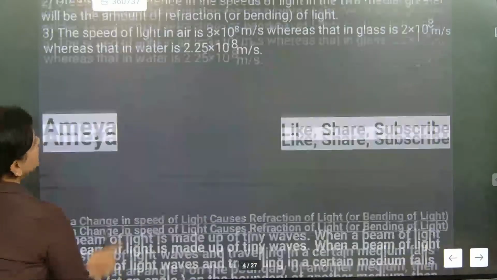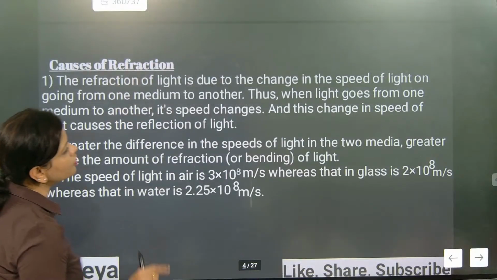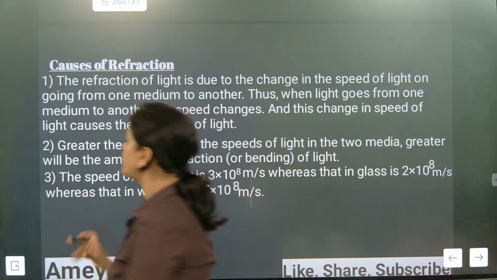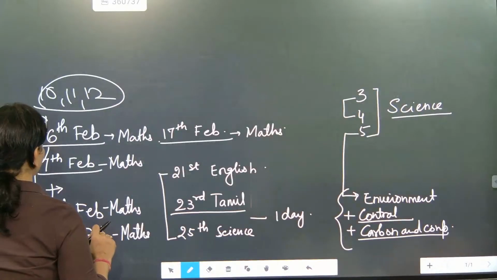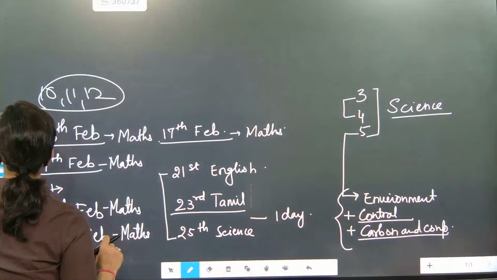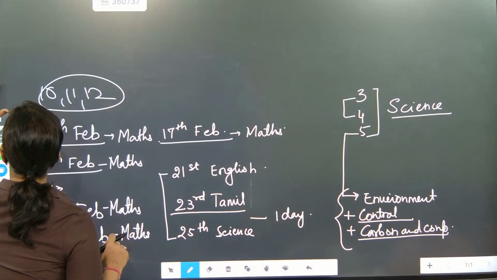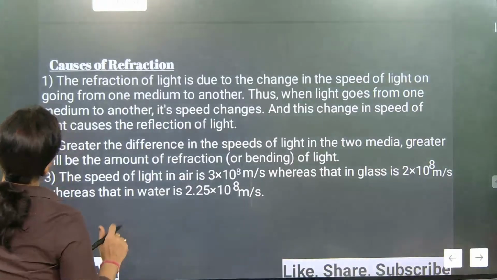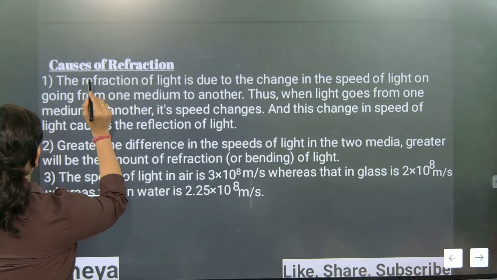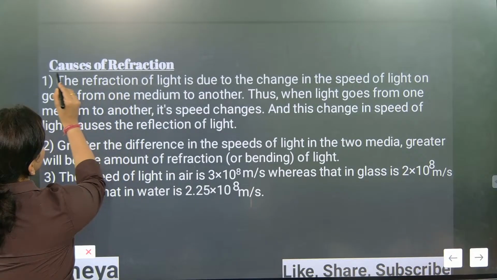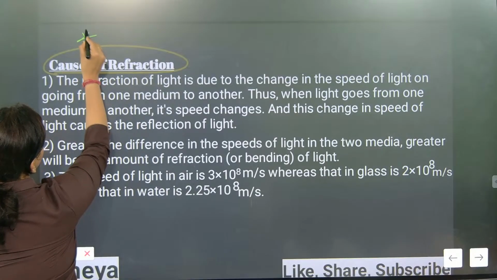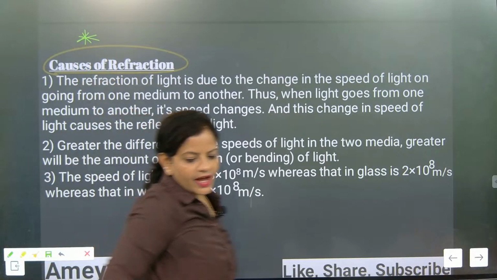Now next part. So speed will change. Now, causes of refraction. What are the causes of refraction? This is the most important part. I am putting a star mark here for your remembrance. So please kindly remember this. This is the most important point. Please everybody carefully do this part. What are the reasons behind refraction?